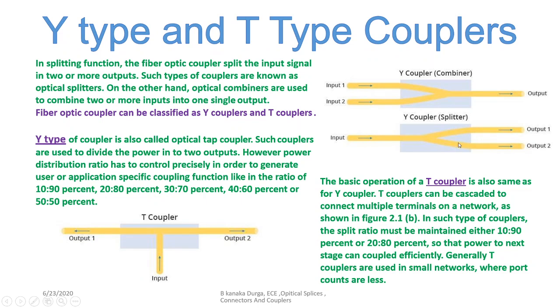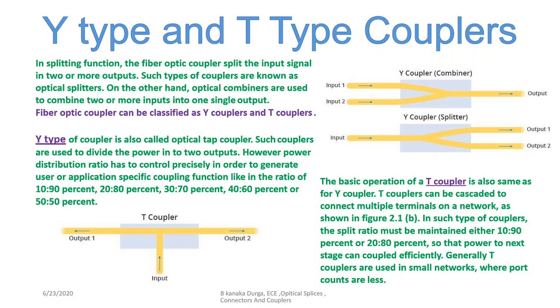In this case, I have to use the concepts of ratios also available in the market. And next one is a T type of a coupler. If you observe, there will be one input and it can go to two outputs, or it goes for two inputs and one output of the case. Since it is in the T shape, we are going to call it a T coupler.